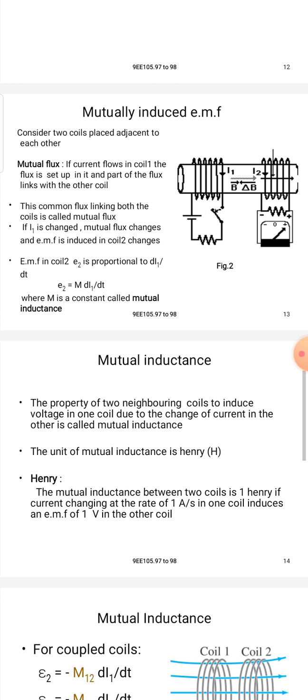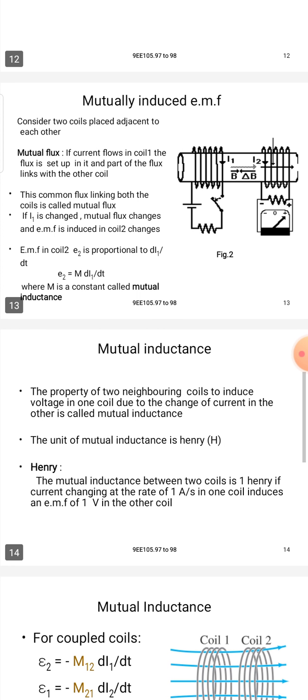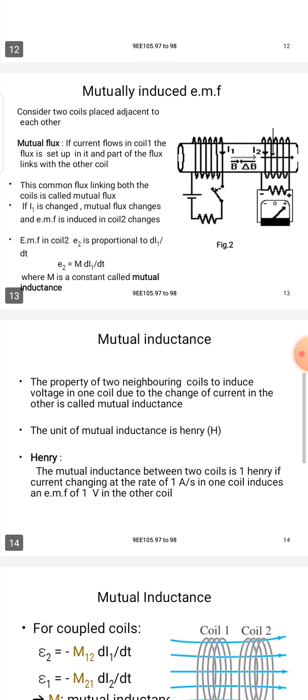When current flows through coil 1, the flux is set up in it, and part of the flux links with the other coil. This common flux linking both the coils is called the mutual flux. If I1 is changed, the mutual flux also changes, and the EMF induced in coil 2 also changes.